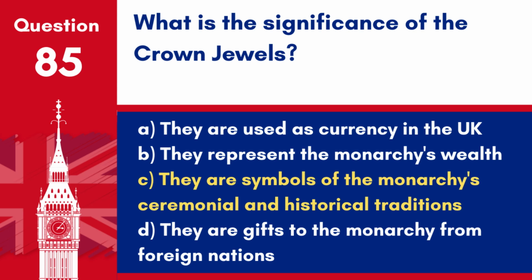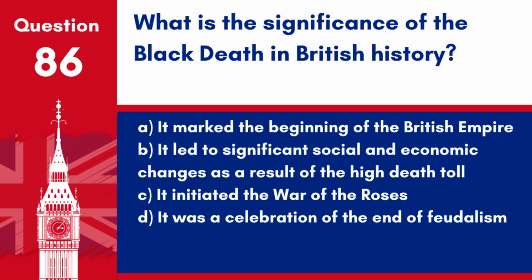Answer: C. They are symbols of the monarchy's ceremonial and historical traditions. The crown jewels are used in coronations and other important state ceremonies, representing over 1,000 years of monarchy. Question 86. What is the significance of the Black Death in British history?